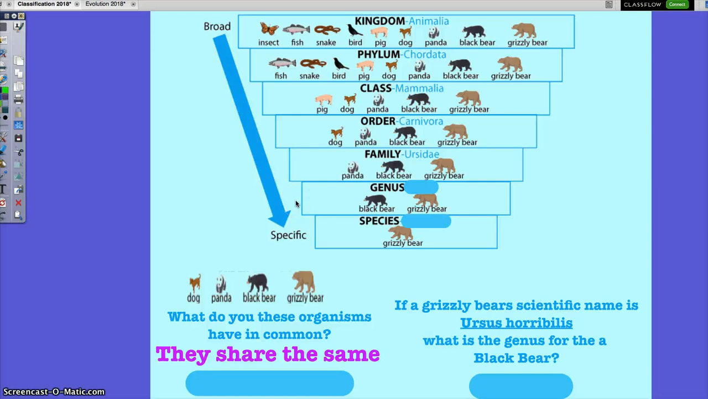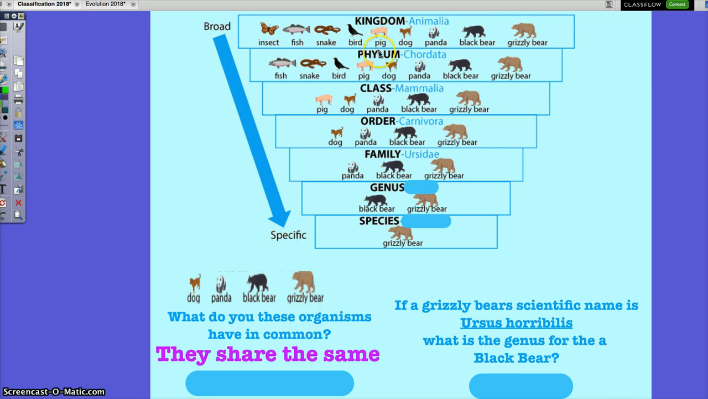Hello. Here's where we left off. This whole unit is about classifying organisms, how we do it, and then we're going to learn about our current classification of all living things on Earth.